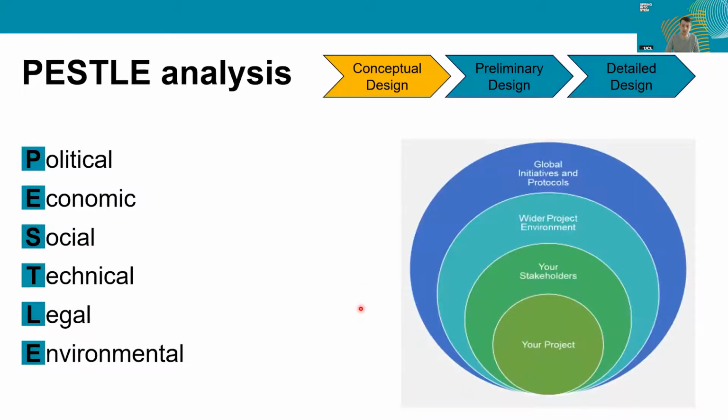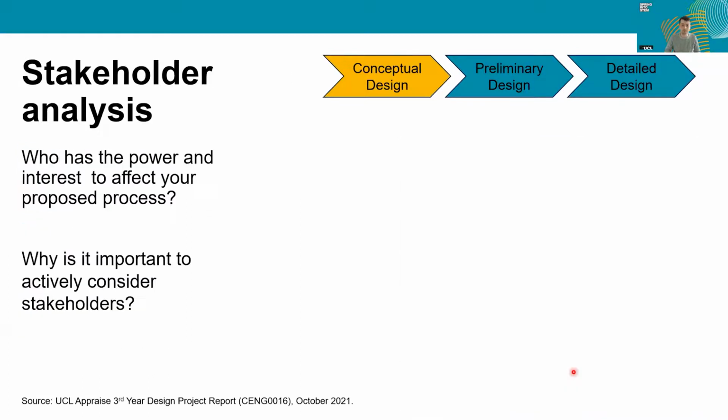Each of these can have a direct impact on your project, your stakeholders, and it's very important to be aware of them and also plan for them. Moving on then to the stakeholder analysis. This is also done by the students in the conceptual design stage, and is really to answer two questions. Who has the power and interest to affect your proposed process? And secondly, why is it important to actively consider stakeholders?